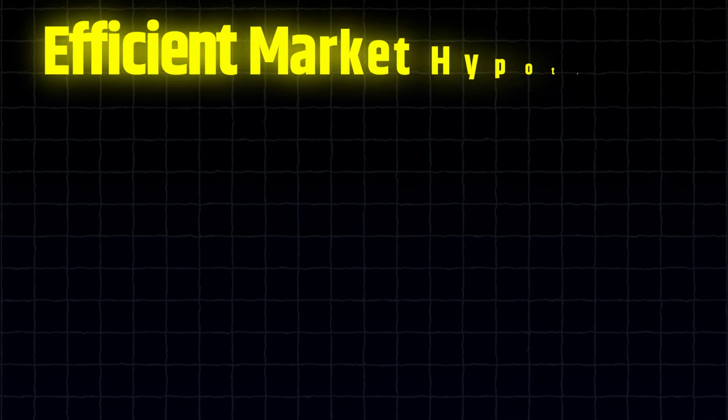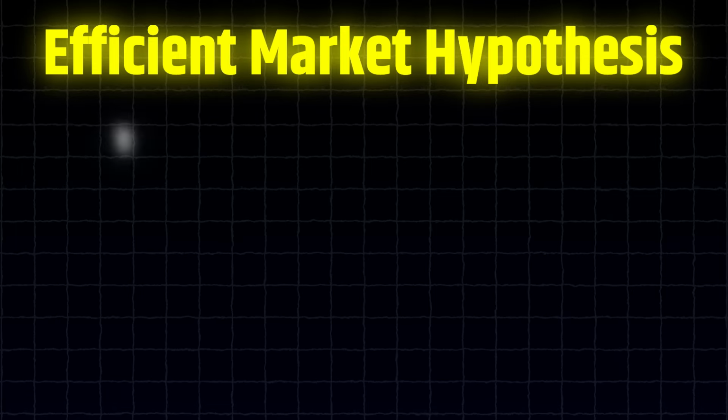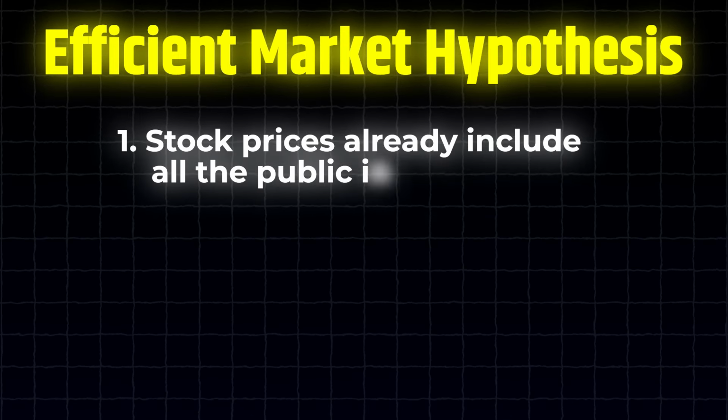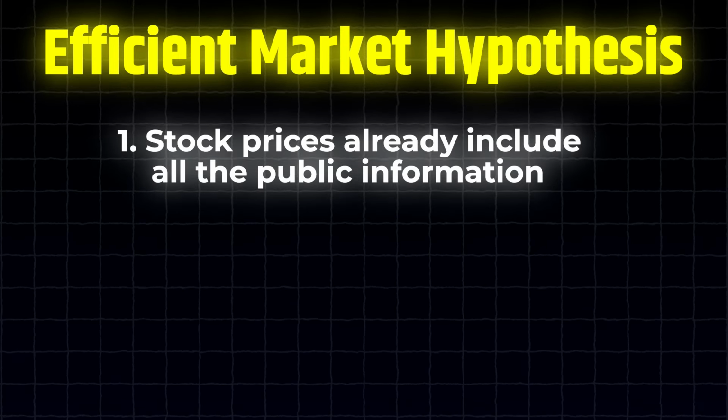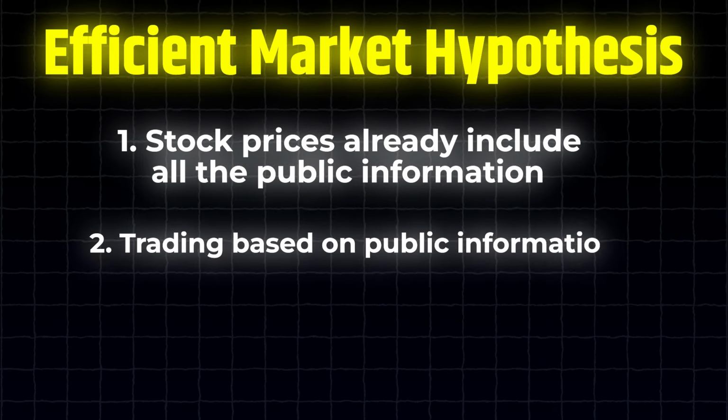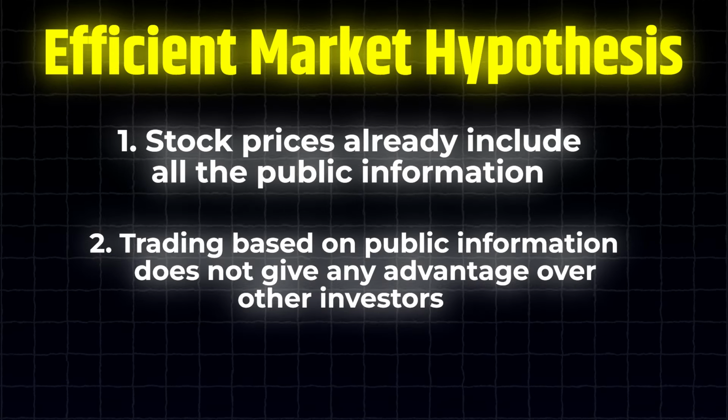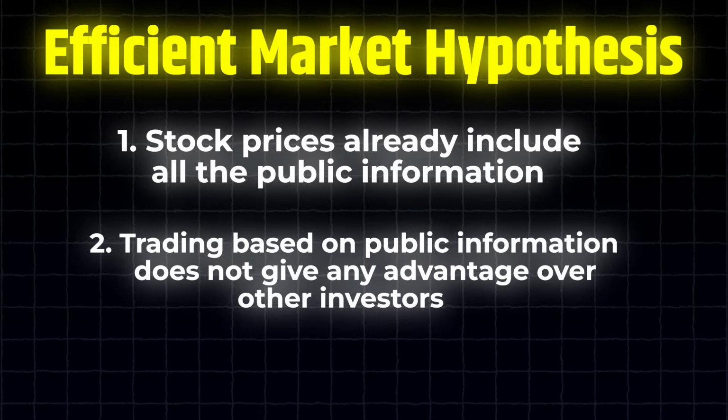In simple terms, the efficient market hypothesis says that the stock prices already include all the information that's out there for everyone to know. So if you're trading based on this information, you probably won't have any special advantage to do better than the overall market.